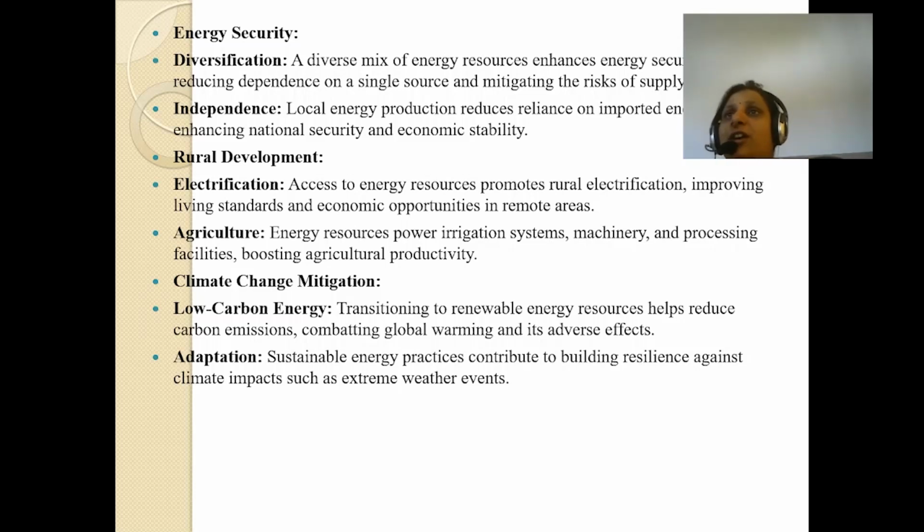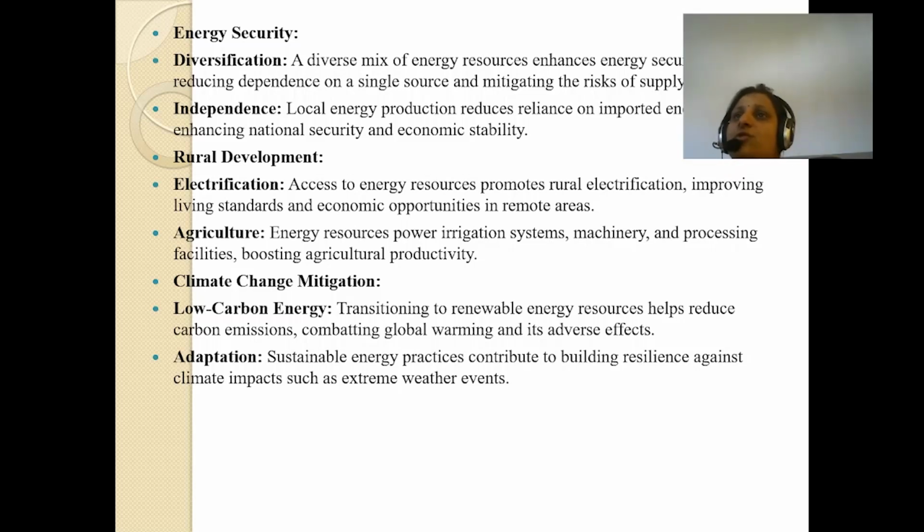Local energy production reduces reliance on imported energy and enhances national security and economic stability. If we have local energy production, it reduces our reliance on imports, and obviously when we don't import energy from other countries, our national security will be enhanced and we will have a more stable economic environment.